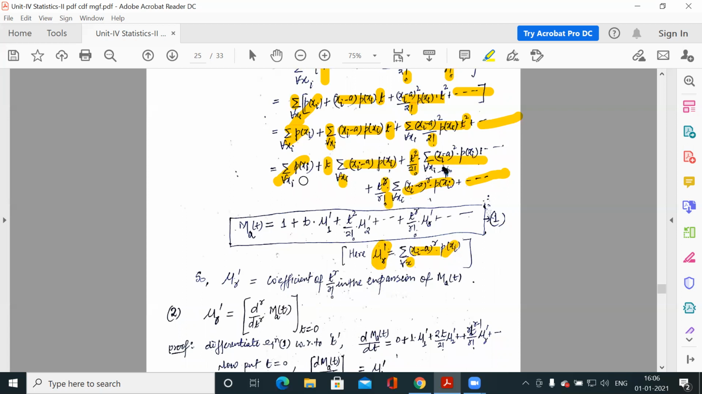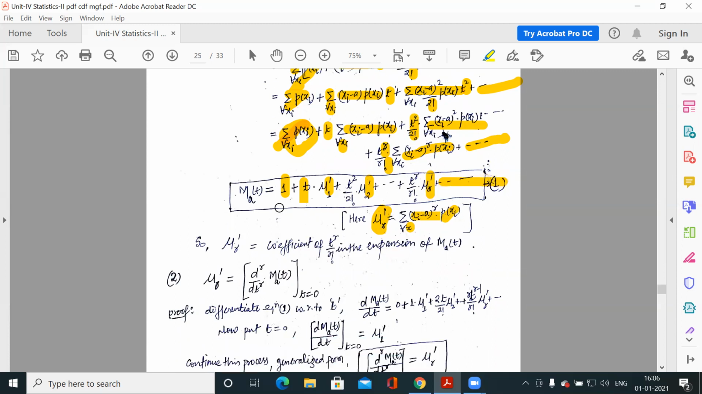So this is the mu r dash. If you take this first term, it is the summation of p(xi) for every x, and you know this is 1 because it is the sum of all possible probabilities. It is the probability for all possible x. So this would be 1. Next, this is t into something, and this something is mu1 dash, because it is the sum of (x minus a) to the power 1 times p(xi). So it is mu1 dash. Second, this is (x minus a) square p(xi), so this is mu2 dash. Similarly, this is the general term, so this is mu r dash, up to infinite.